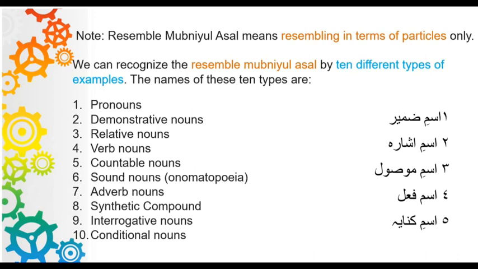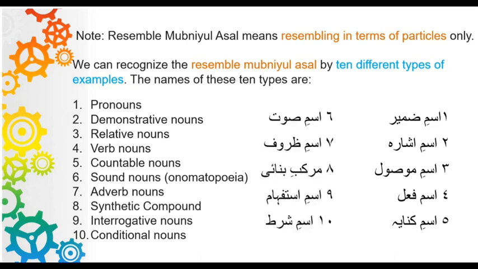Number 4 ism fi'l or verb nouns. Number 5 ism kinaya or countable nouns. Number 6 ism saut or sound nouns. Number 7 ism dharuf, adverb nouns. Number 8 markabe binai, synthetic compound nouns. And number 9 ism istifham, interrogative nouns. And number 10 ism shart, conditional nouns.